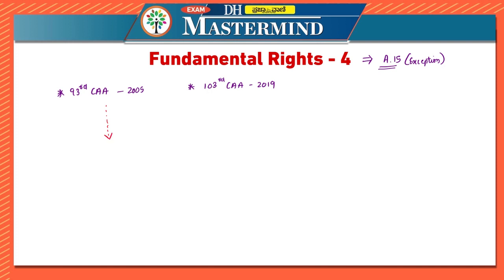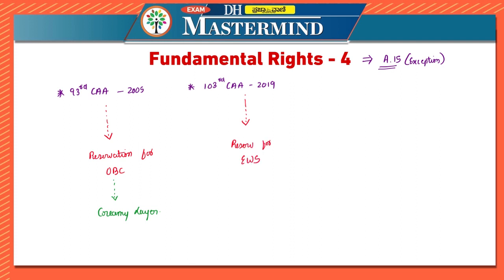So this 93rd Constitutional Amendment Act is related to the exceptions, that is, it is related to reservation for OBCs. In this, particularly, we'll be discussing the concept of creamy layer. In case of the 103rd Constitutional Amendment Act, we'll be looking at reservation for economically weaker sections.